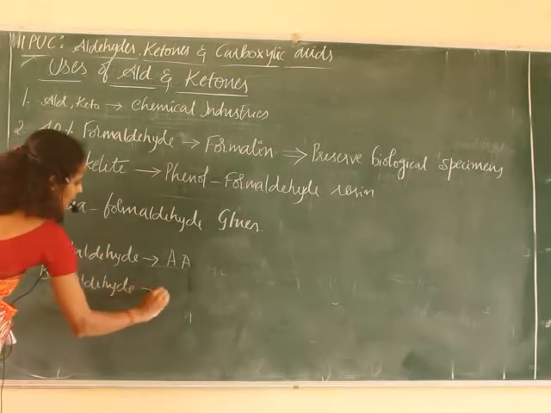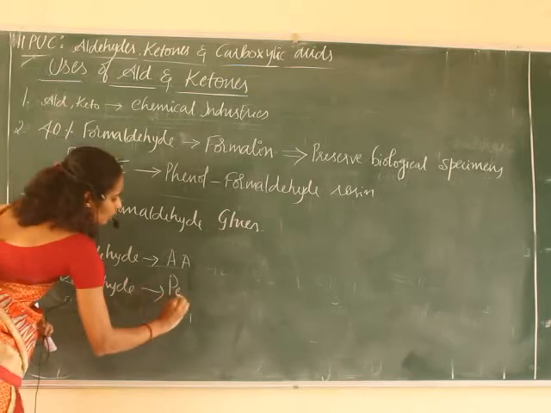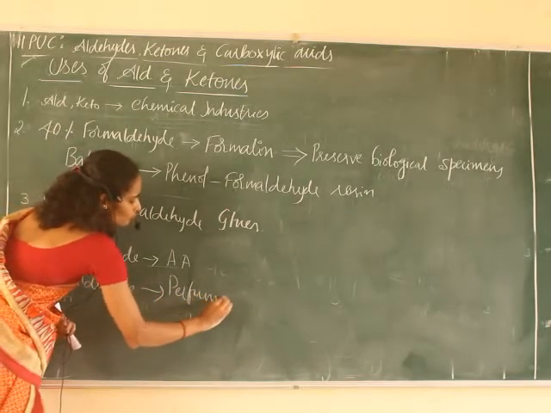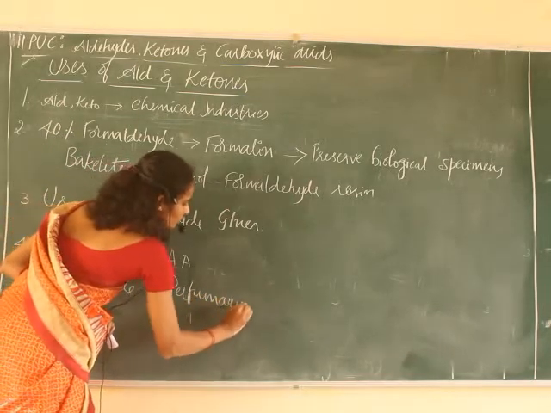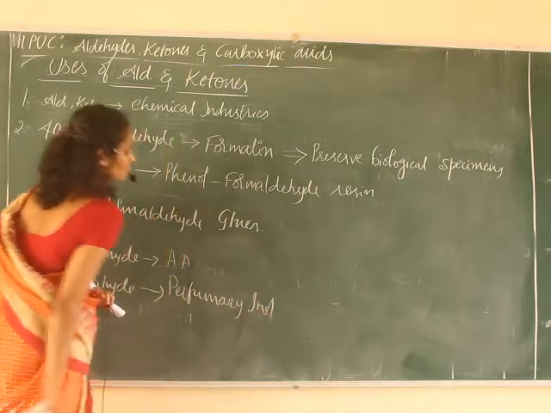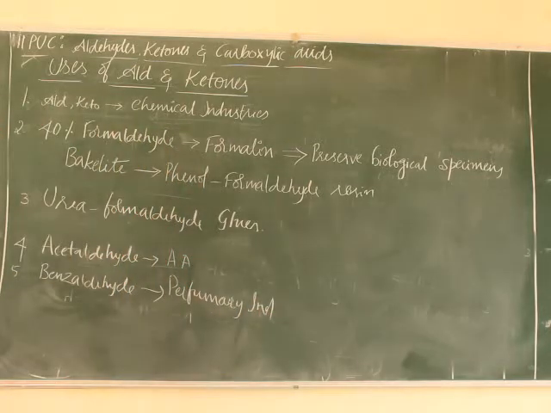Benzaldehyde is mainly used in the perfumery industry and also in the synthesis of other products. And it is also used in dyes.